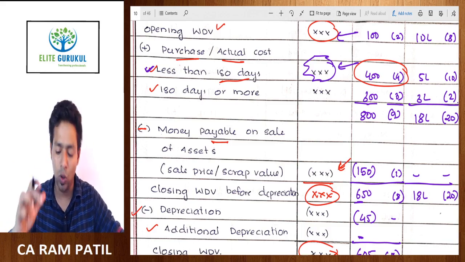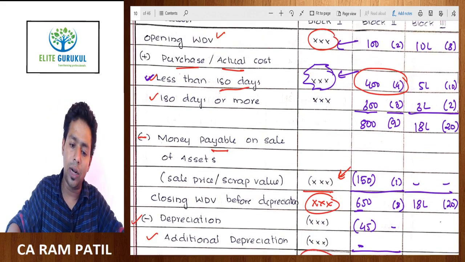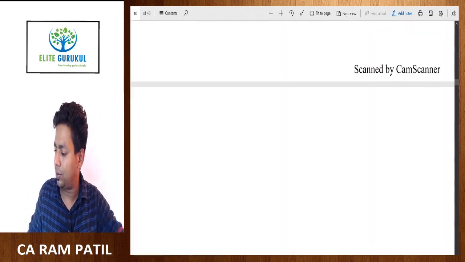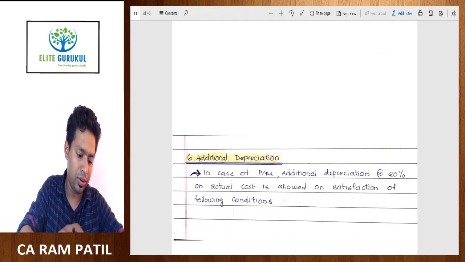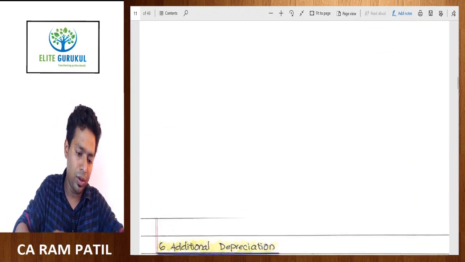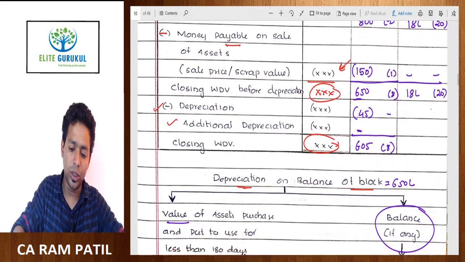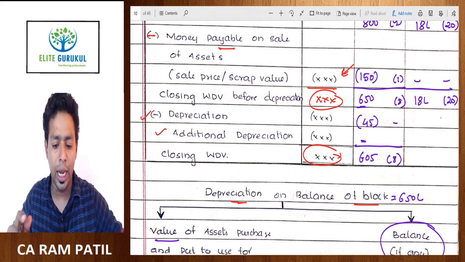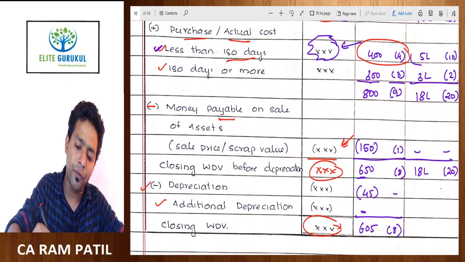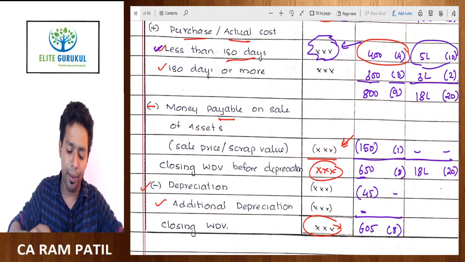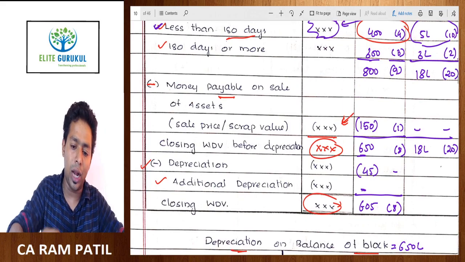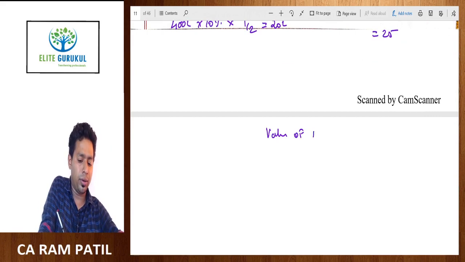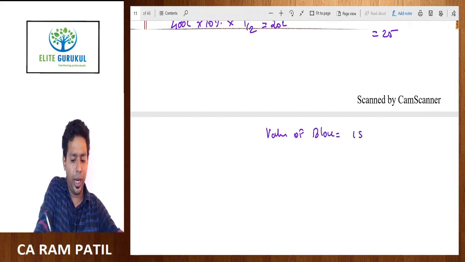How will we compute depreciation on 20 assets? Out of 20 assets, we have to provide depreciation on 18 lakh. Out of 18 lakh, the first preference that we have to give is to this 5 lakh. So how will you compute depreciation on that 5 lakh first? So the value of the block is equal to 18 lakh.